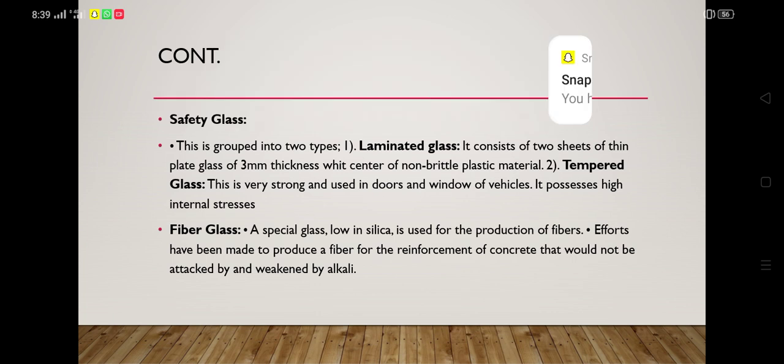Safety glass. This is grouped in two types: laminated glass and tempered glass. Laminated glass consists of two sheets of thin glass plates of 3 millimeter thickness, with a center of non-brittle plastic material. And the second is tempered glass. It is very strong and used in doors and windows of vehicles, and it possesses high internal stresses.